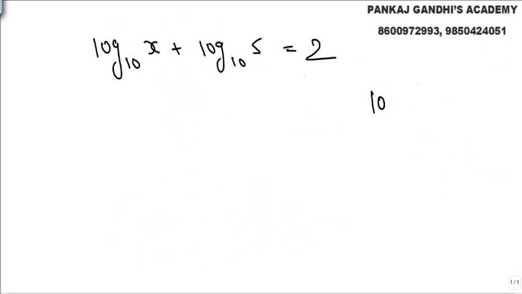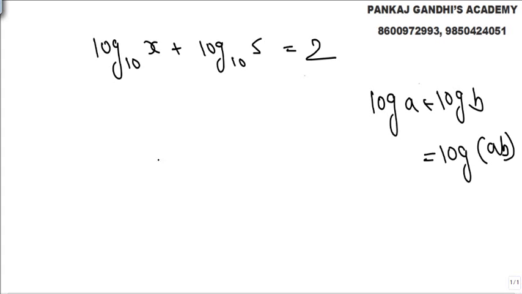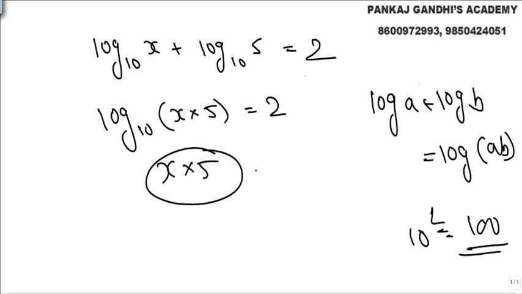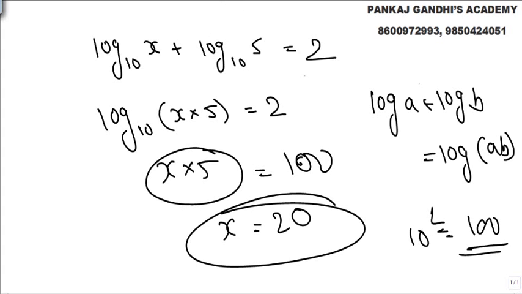Look, we very well know the property log a plus log b is nothing but log ab. Very well known fact. So log to the base 10, x into 5 we get 2. Now we know 10 square is 100. So obviously x into 5 should be 10 square, that is 100. So x value will be 20. X value should be 20.